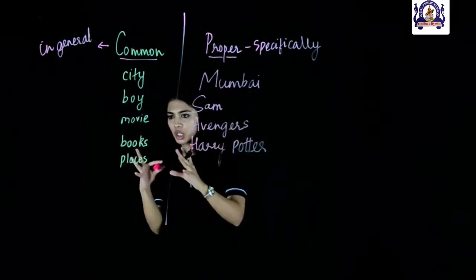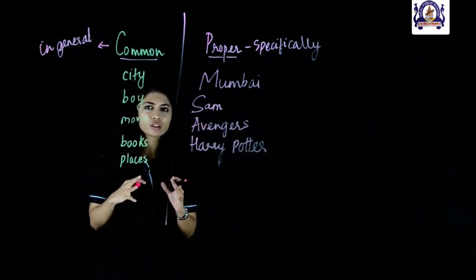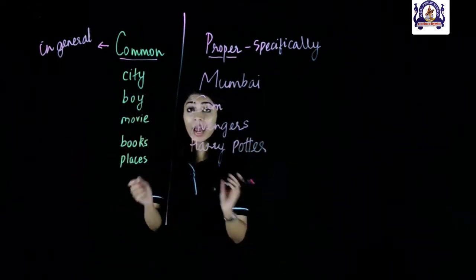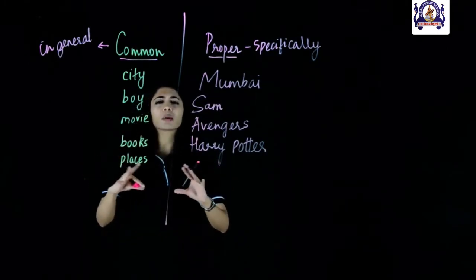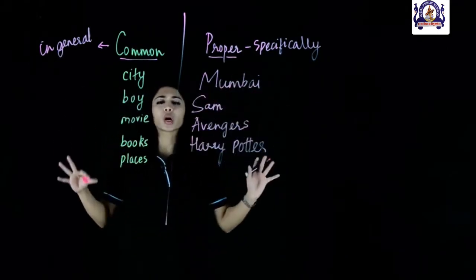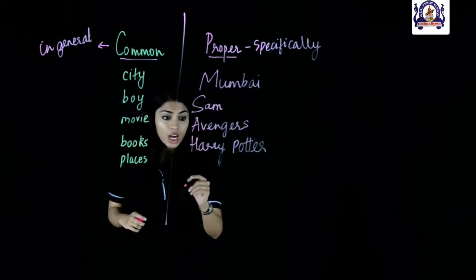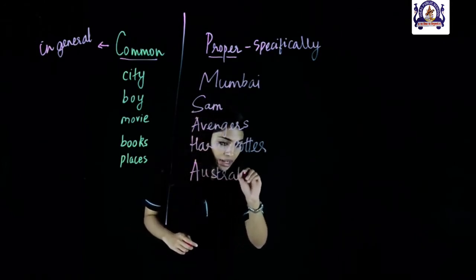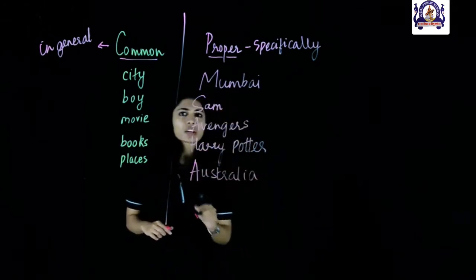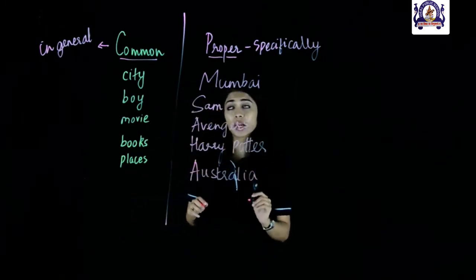Let's look at our next word. We have places. So if I say I want to travel to many places across the world, I'm using the word places in general. I'm just talking about places around the world. But if I say that I want to travel to Australia, I use the word Australia as a proper noun because I'm talking about a specific place, which is Australia.